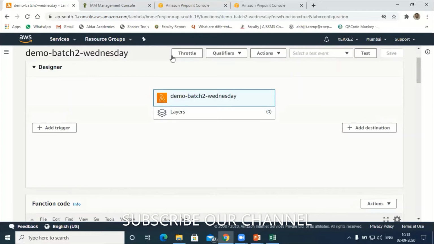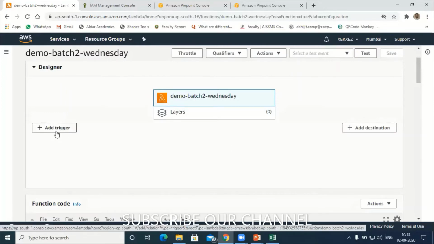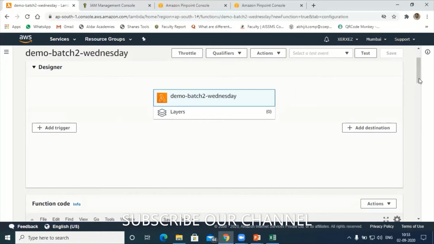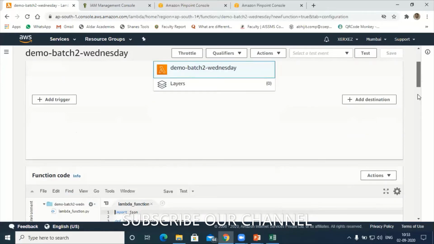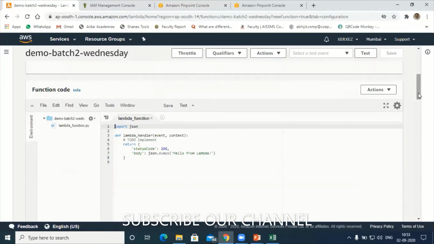Here I can use some other services also, let's say S3, DynamoDB, SES, SQS, SNS, EC2, all those. I can integrate them with this function. Next, this is the part where we generally write our programs.